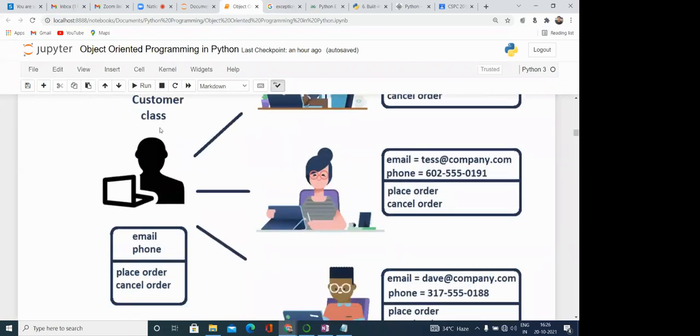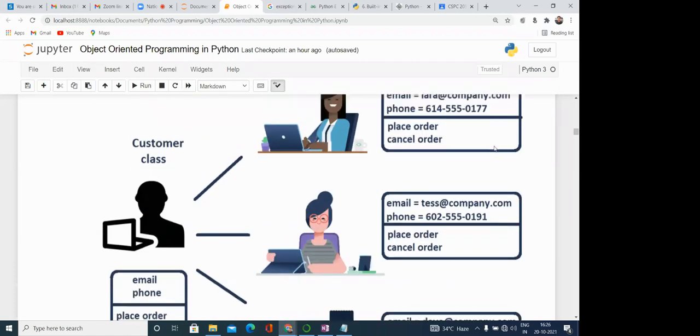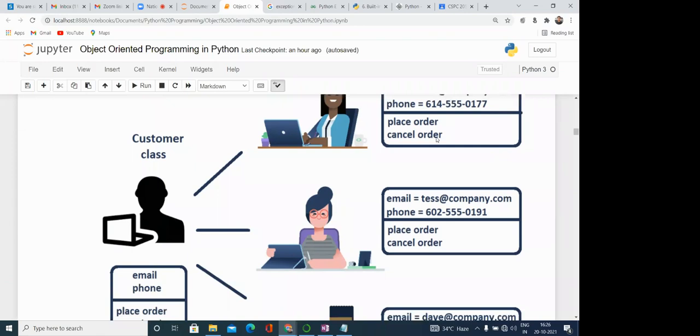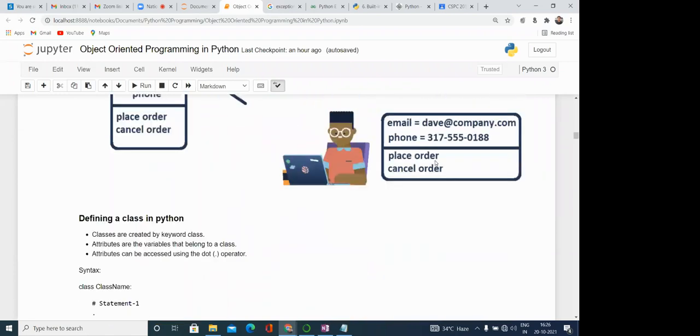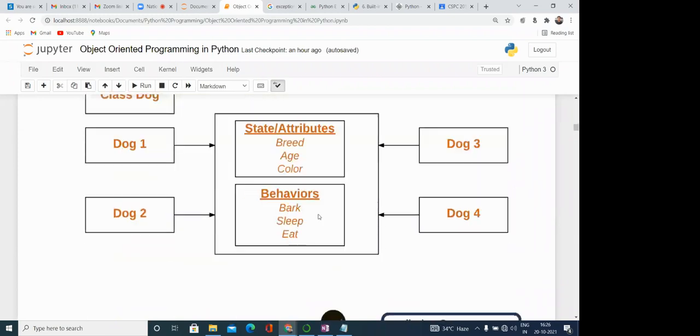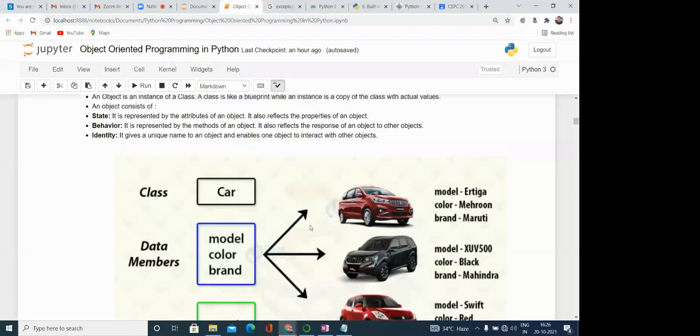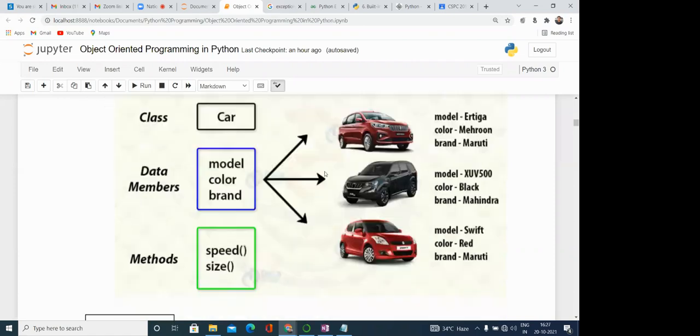Similarly, the customer class can be there. Customers have an email ID and phone number. Some methods or behavior can be defined, like place order, cancel order. So this is the theoretical part related to classes, how we can organize. While we are programming, or creating the solution for a particular problem, we need to define the organization of the classes or the objects.